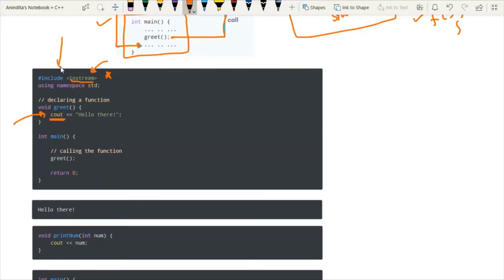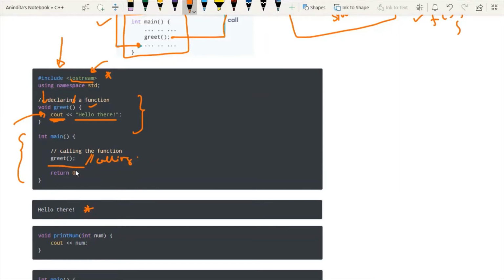If I forget to use this iostream header file, this program will give us an error, that is, it will not be able to identify the cout function. Now concentrate here. I am declaring the function without any parameter and without any return type, and I am printing one simple statement. And I am defining one main function, and within that main function I am just calling the user defined function. That's it. So now it will give us the output: hello there.